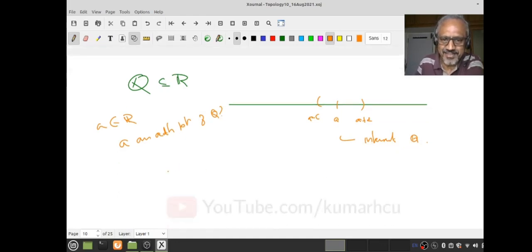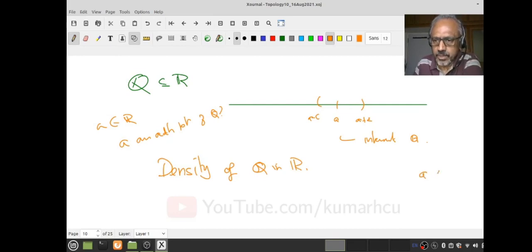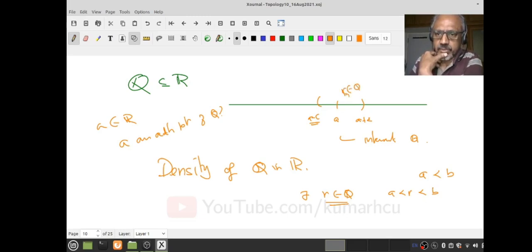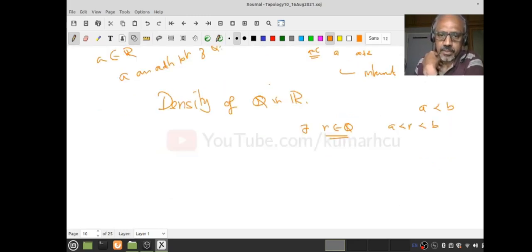From real analysis, it's called density of rationals. Given any two real numbers A and B, there is a rational number between them. That's what is meant by density of rationals. Now I have A minus epsilon less than A plus epsilon, therefore I know there is a rational number r which belongs to this interval. What do you think I have proved?